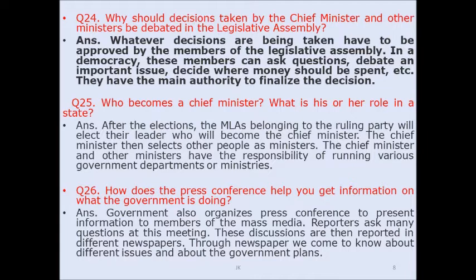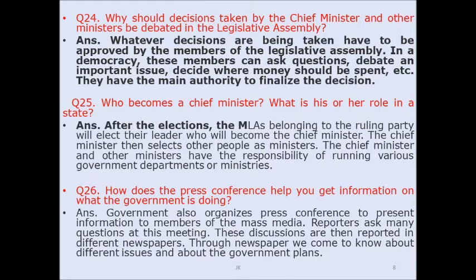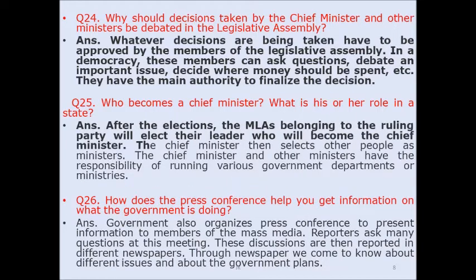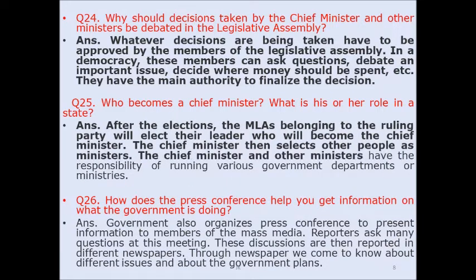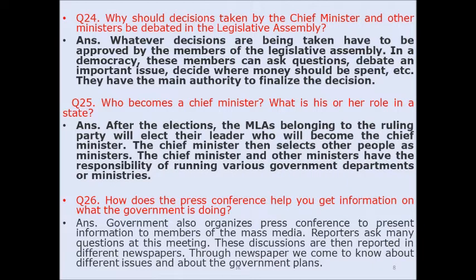Question number 25. Who becomes the chief minister? What is his or her role in a state? Answer: After the election, the MLAs belonging to the ruling party will elect their leader who will become the chief minister. The chief minister then selects the other people as ministers. The chief minister and other ministers have the responsibility of running various government departments or ministries.